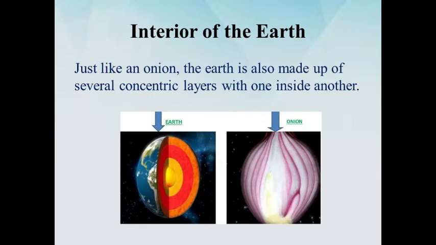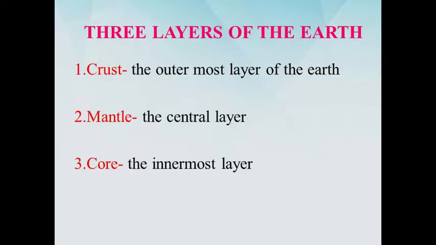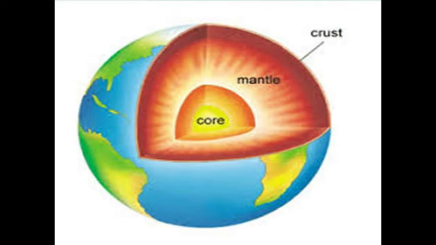Just like an onion, the Earth is also made up of several concentric layers, one inside another. The uppermost layer of the Earth's surface is called the crust. It is the thinnest of all the layers. There are three layers of the Earth: crust, the outermost layer; mantle, the in-between layer; and core, the innermost layer. First of all, we will discuss the crust.